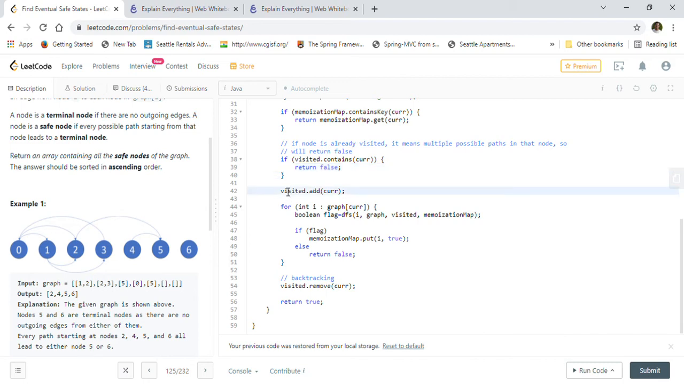Otherwise, if that is not the case, we will just add the current node into the visited set here, and then we will go through the graph. Because we have to go through each of the edges to find out the paths basically. So we will do DFS on each path here, and we will pass the neighboring I, graph, visited and memoization map.